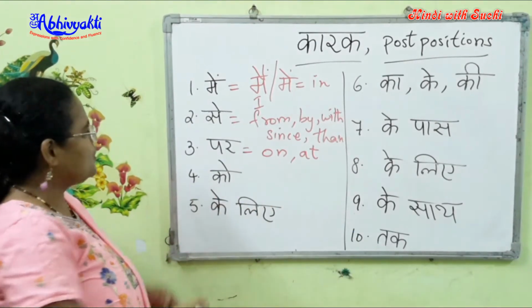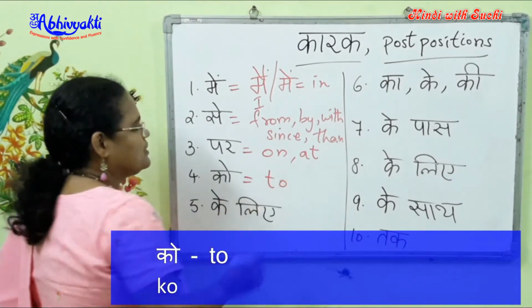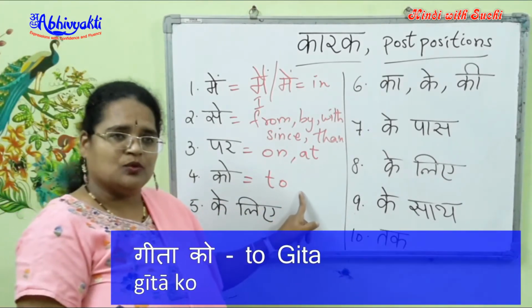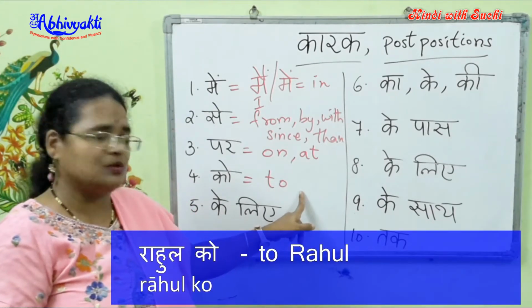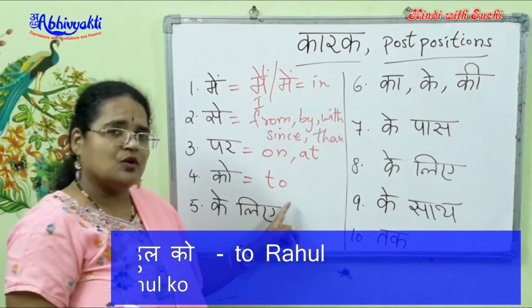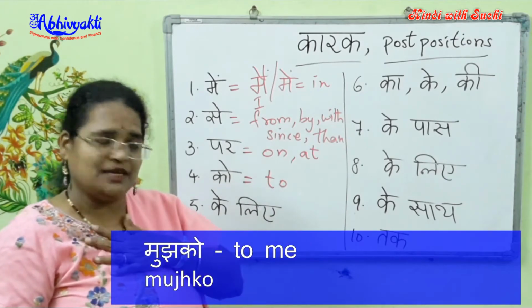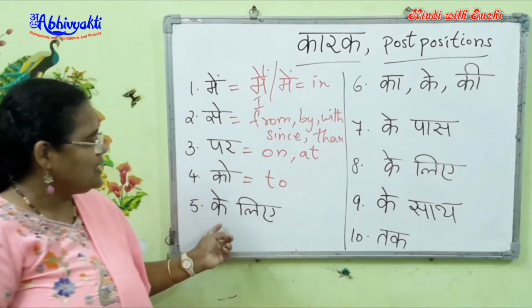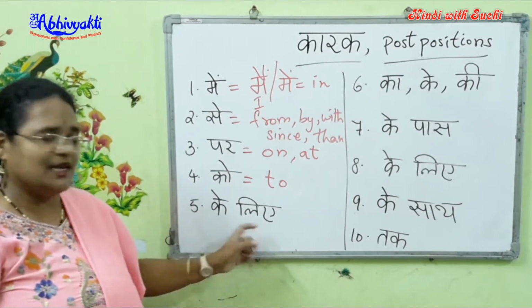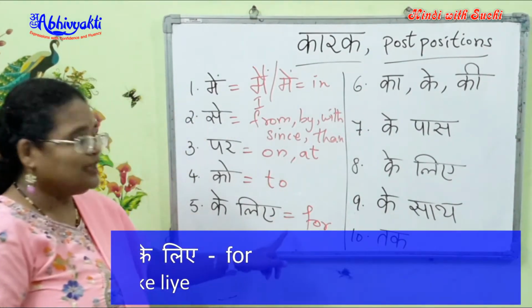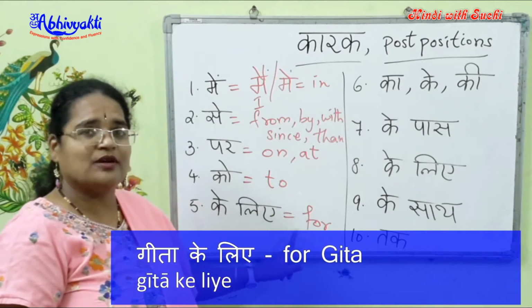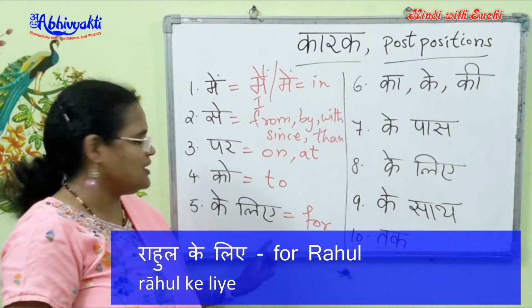Ko. Ko means to. Geeta ko is to Geeta. Rahul ko, to Rahul. Or mujhko, to me. And ke liye is for. Geeta ke liye is for Geeta. Rahul ke liye, for Rahul.